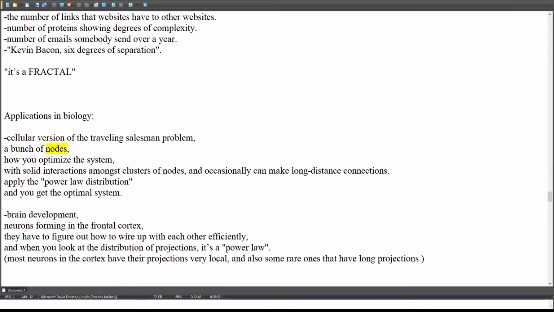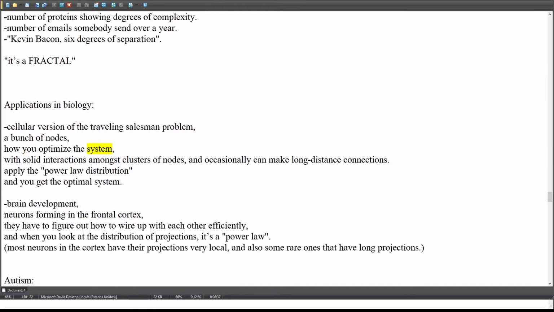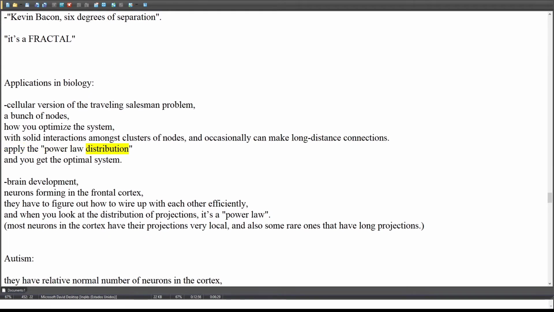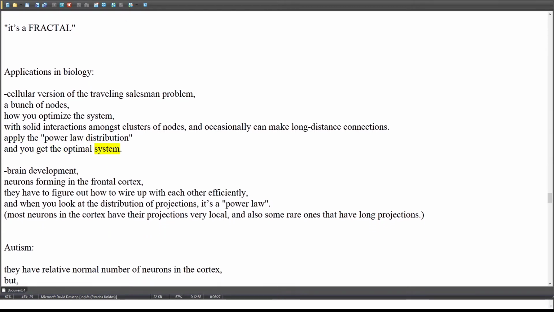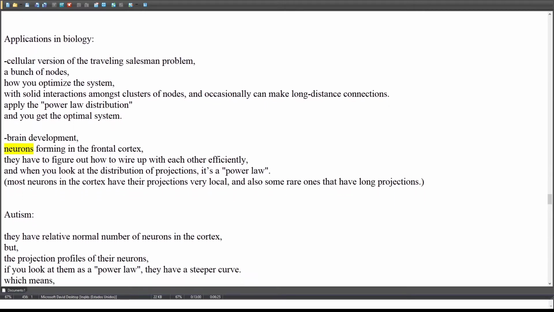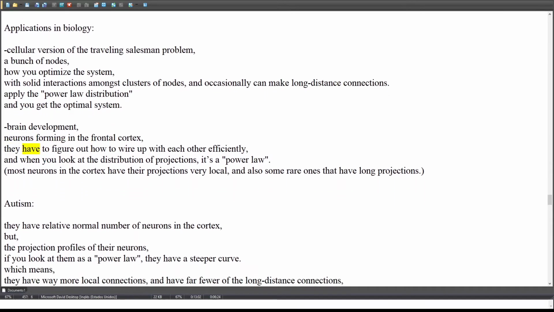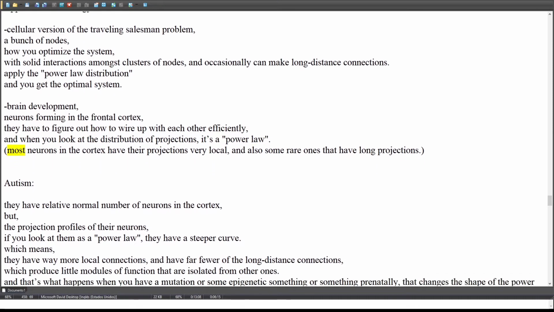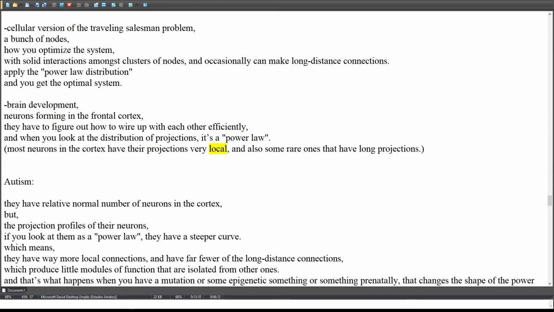A bunch of nodes. How do you optimize the system? With solid interactions amongst clusters of nodes, and occasionally long-distance connections. Apply the power law distribution, and you get the optimal system. Brain development. Neurons forming in the frontal cortex have to figure out how to wire up with each other efficiently. And when you look at the distribution of projections, it's a power law. Most neurons in the cortex have their projections very local, and also some rare ones that have long projections.